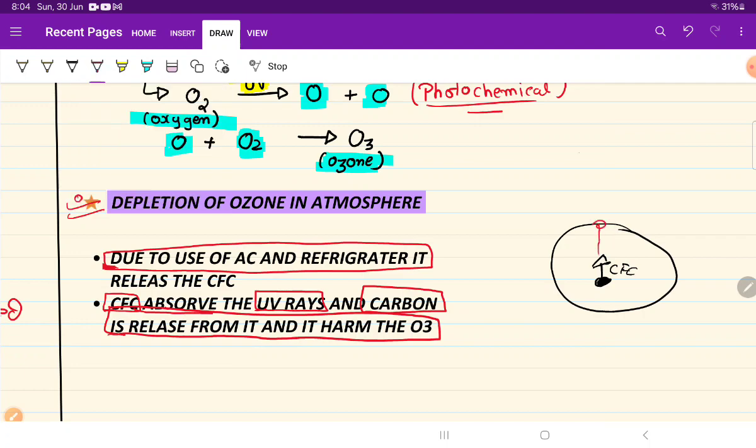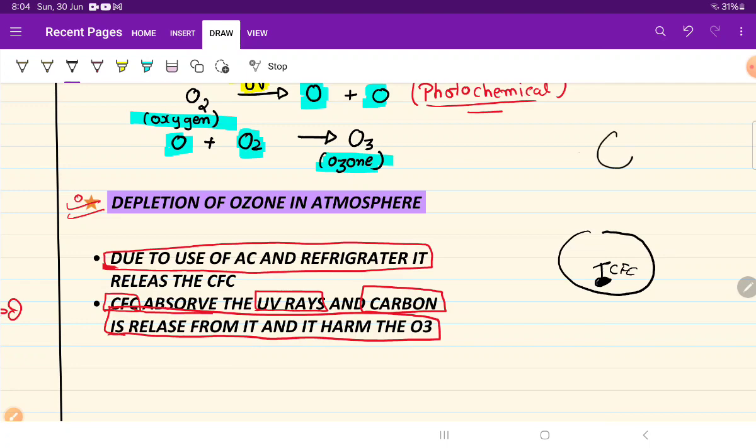They will go and react with it, and that particular area will be destroyed. That means there is a hole over there. Then the concentration of UV rays will be increased, and they will come over in our atmosphere from 10% to 20%.